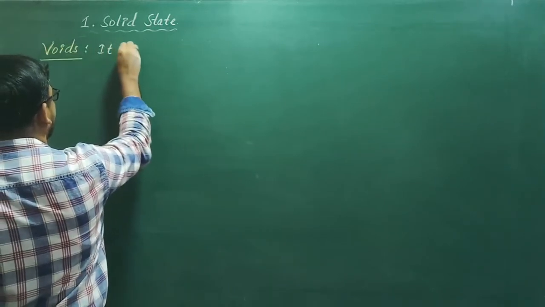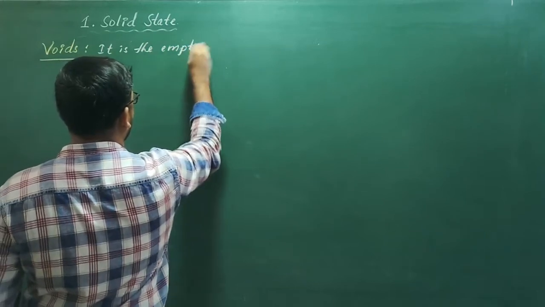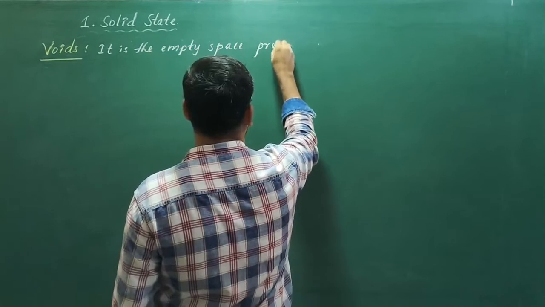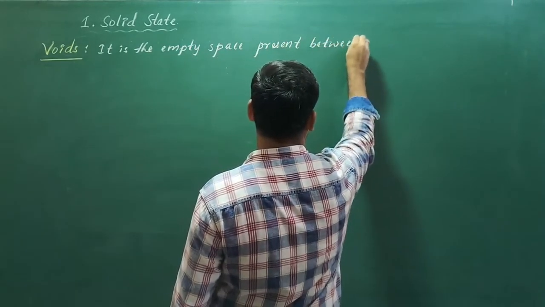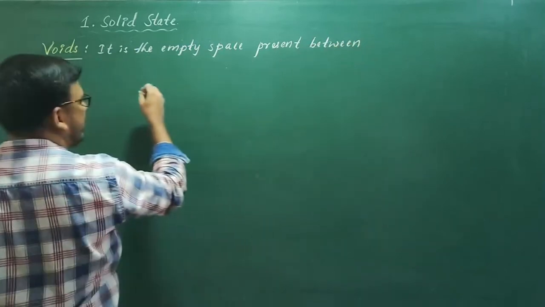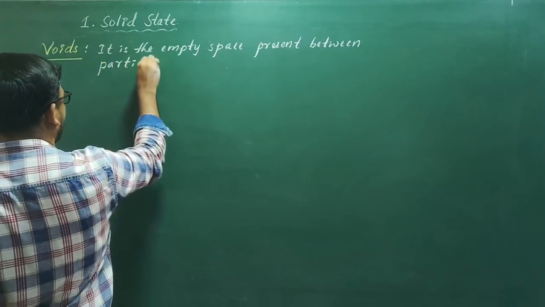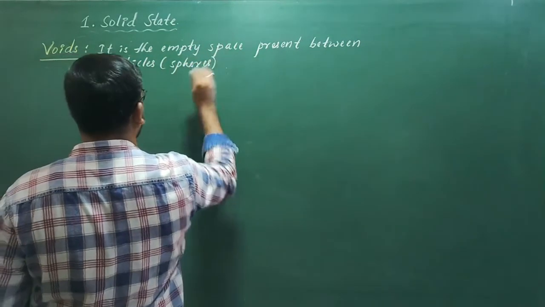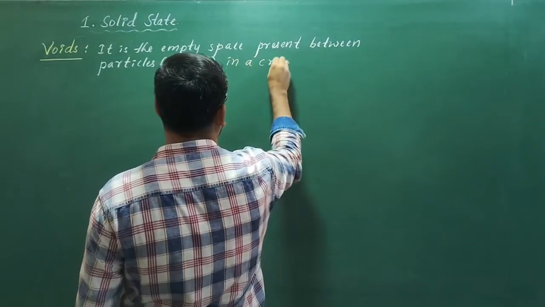Voids: it is the empty space present between particles or spheres in a crystal.